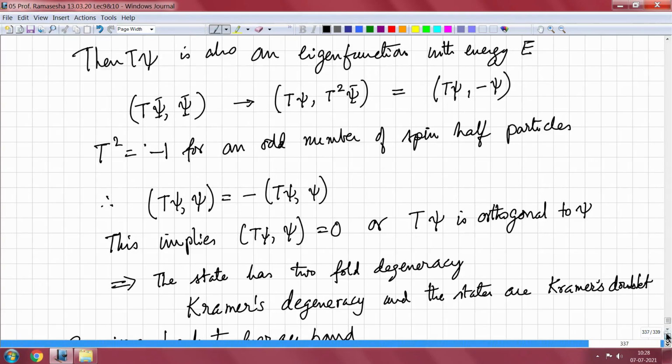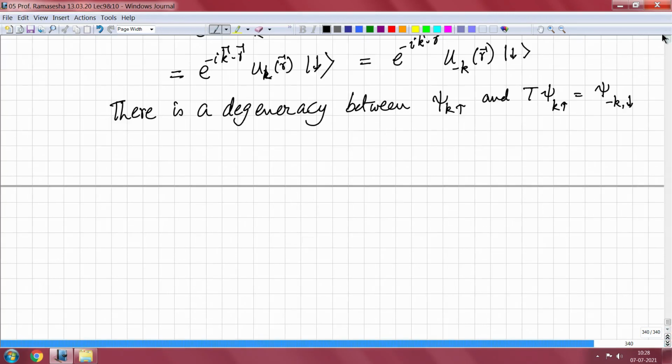So, we have the following result: E k up, the eigenvalue of the state psi k up, is equal to E of minus k down, the eigenvalue of the state with wave vector minus k.